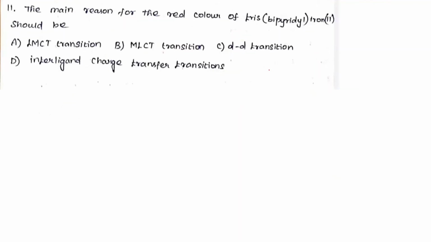Okay, and the next question. They're asking what is the main reason for the tris bipyridine ion 2 plus. Now I'm going to tell a very important point. Please note. This is the first point: the metal is electron rich, and second, the metal is in a lower oxidation state.